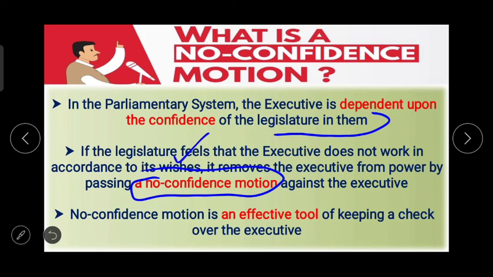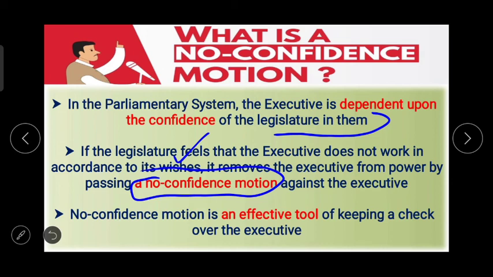जब तक legislature को लगता है कि ये लोग ठीक तरह से काम कर रहे हैं तब तक ही वो एग्जीक्यूटिव बना रह सकता है. एक बार लेजिस्लेचर को अगर ऐसा लगा कि ये लोग ठीक से काम नहीं कर रहे, which is against the policies of the Constitution and against the things which are mentioned in the Constitution, and which is not going up to the mark, और लोगों को जो पसंद नहीं आ रहा है इनका काम, then it can remove the executive from power by passing a no confidence motion.